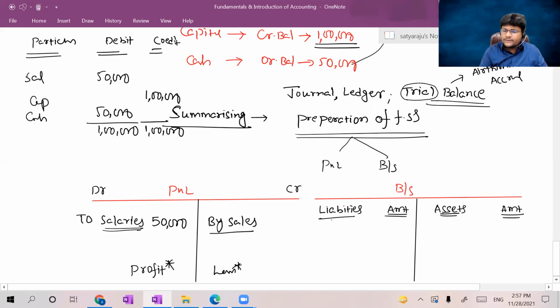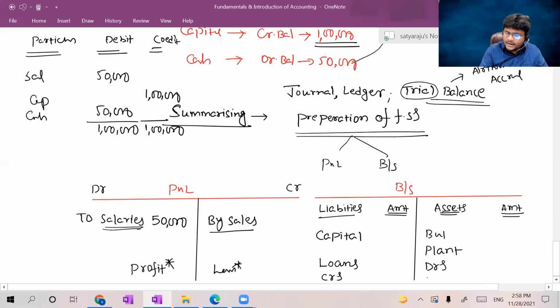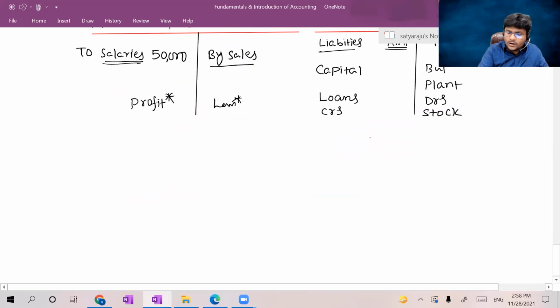In liabilities, first the insider liability we have to record, which is nothing but capital. Then outside liabilities, what are all the loans you have taken from the bank? Any creditors derived in the current period, all such things will come. Loans, creditors, all such things will come. Under assets, building, plant, debtors, stock. All such things will come here. Am I right, guys? So this is a simple balance sheet, and the total of liability side and total of asset side should be equal.